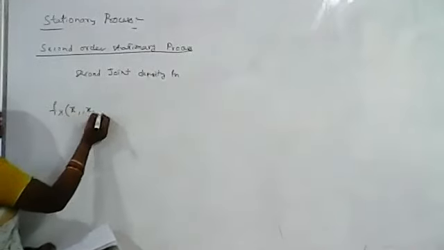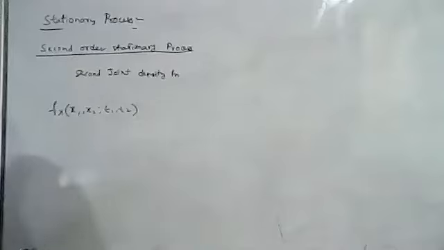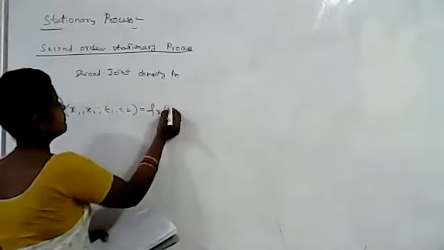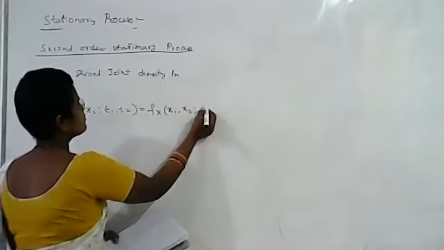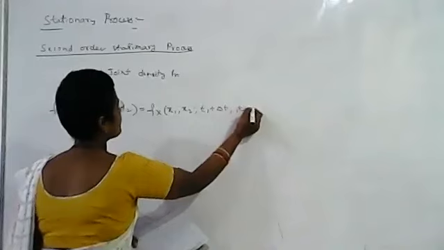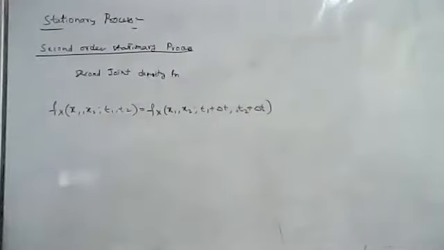It is given like this. We will have two random variables x1, x2 at time instances t1, t2. It is equal to Fx of x1, x2. So even if there is a change in time, that is, we are adding some time shift to this, the joint probability density function of the random variables of the random process does not change with time. That is why it is called a second order stationary random process.